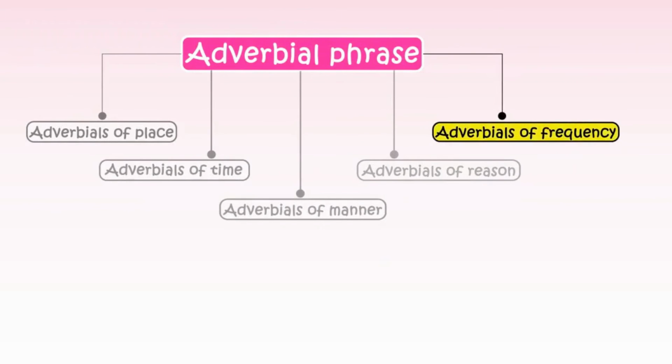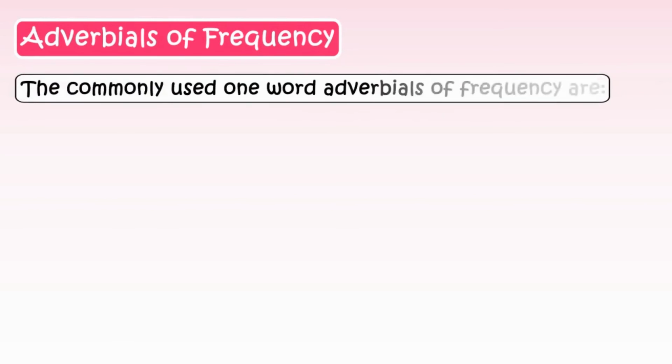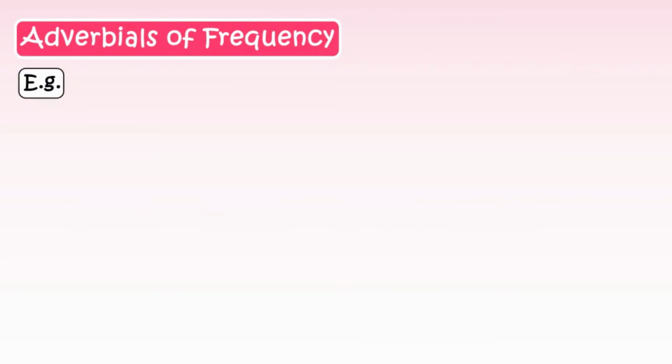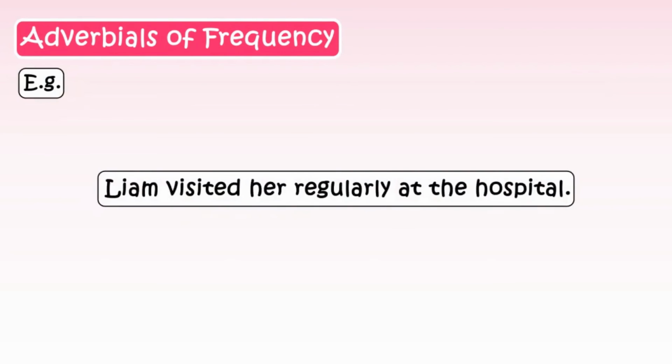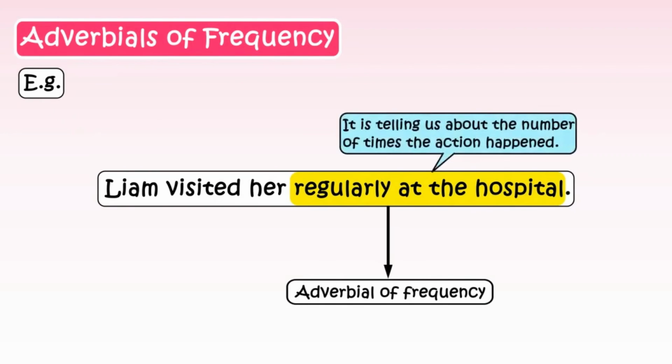Now let's move on to adverbials of frequency. Adverbials that tell us about the regularity or the frequency of an action are called adverbials of frequency. The commonly used one-word adverbials of frequency are often, seldom, never, annually, to name a few. Now, let's take this first sentence as an example. Liam visited her regularly at the hospital. Regularly at the hospital is our adverbial of frequency. It is telling us about the number of times the action happened.